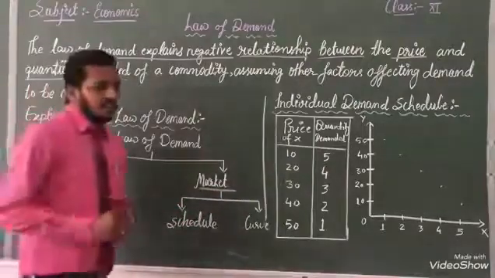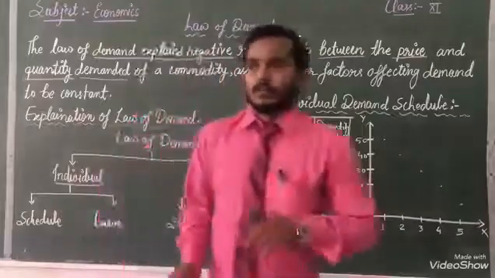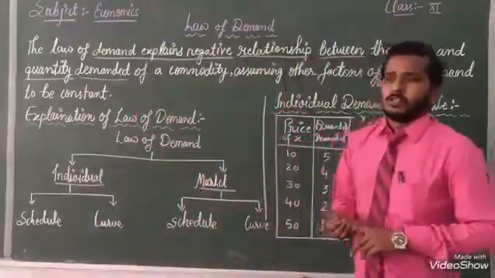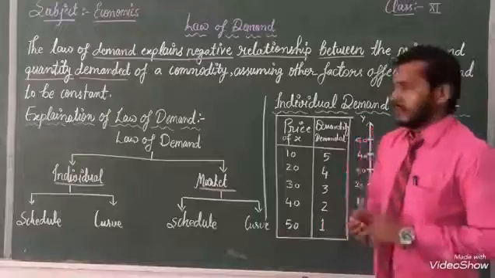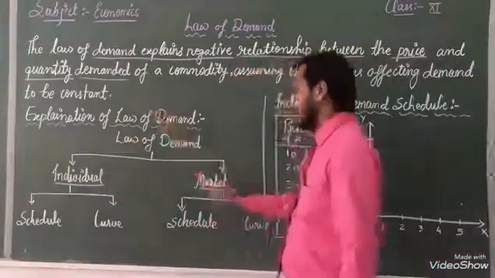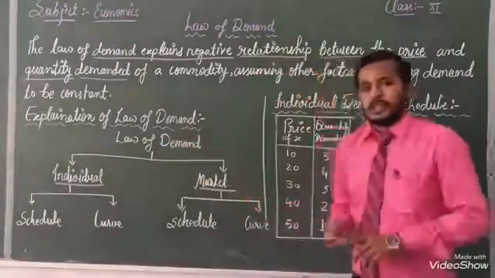Individual demand is a single person's demand, what they purchase according to their situation and their demanded amount. The second one is market demand.